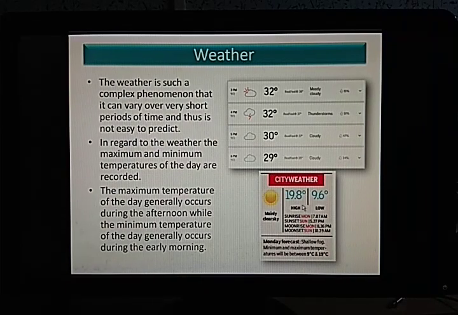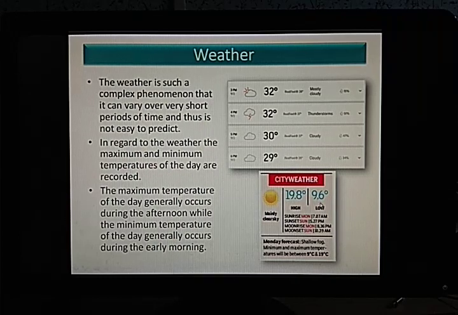So you can see here high and low. Sometimes it's written in the newspaper or in the news channel, in the weather report, as high and low. This high indicates the highest temperature that might be attained during the whole day, and this is the lowest temperature that might be attained during the whole day. It's in degrees Celsius.